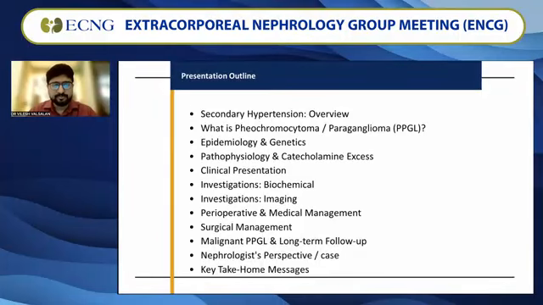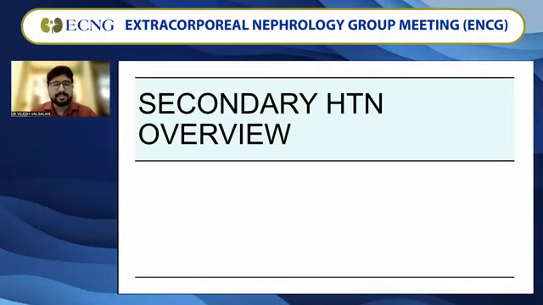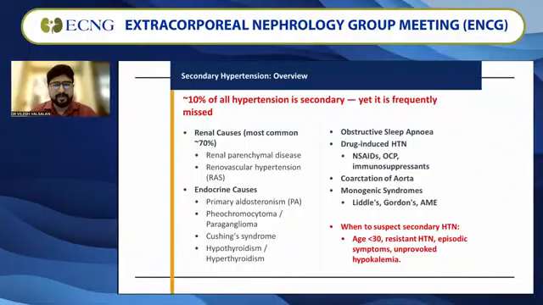So to start off, the secondary hypertension overview. We are aware that 10% of all hypertension is secondary, yet it is very frequently missed. To suspect secondary hypertension, we look at very young age patients, less than 30, resistant hypertension, episodic symptoms, and patients with unprovoked hypokalemia.